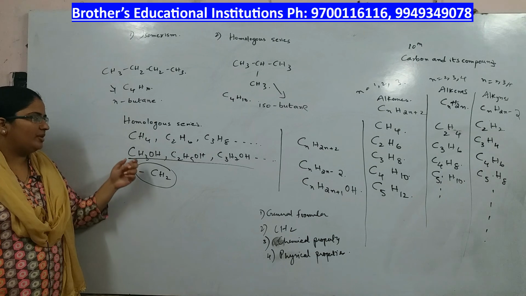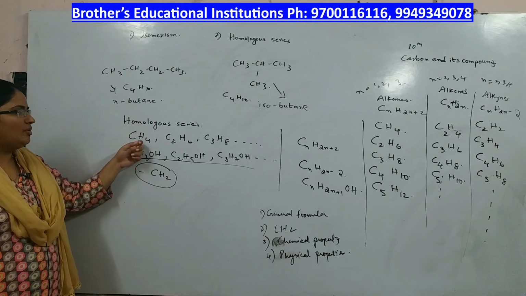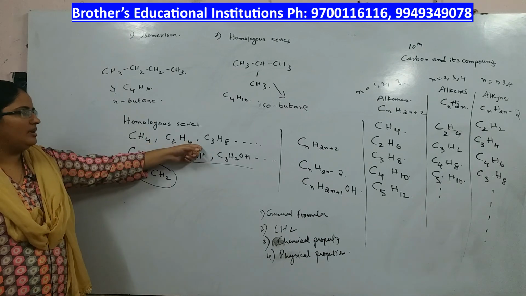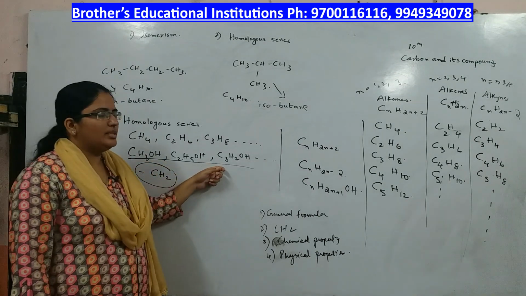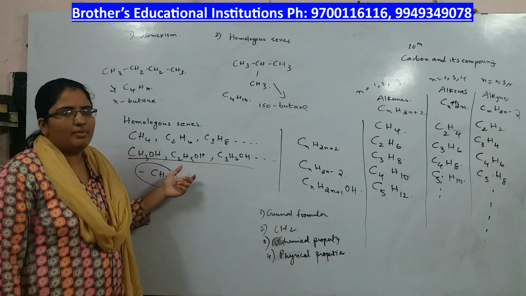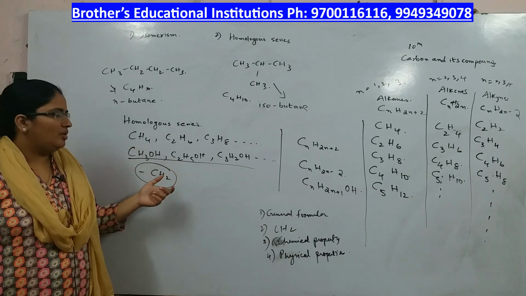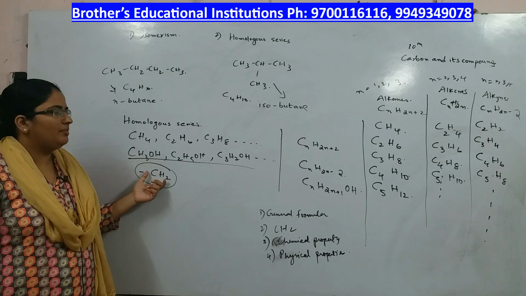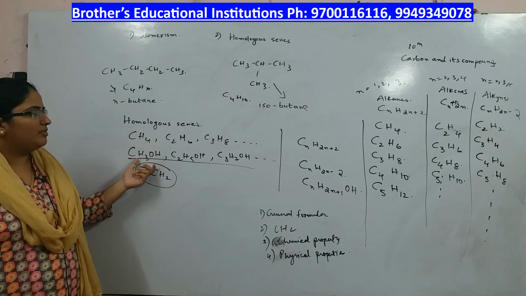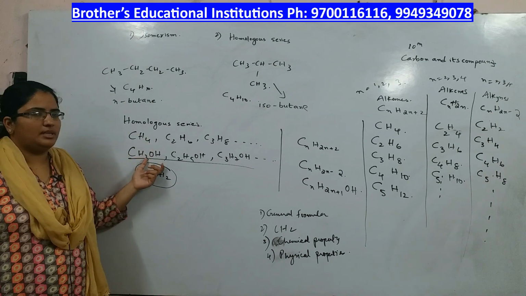For example, if you take the series CH4, C2H6, C3H8, or CH3OH, C2H5OH, C3H7OH, each one of them differs by a chemical unit CH2. So this kind of series is called homologous series.